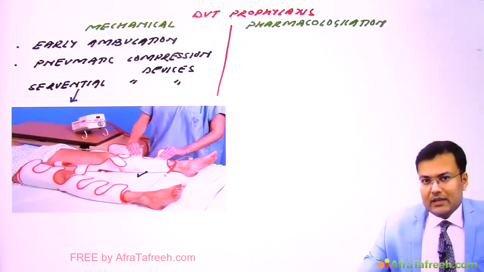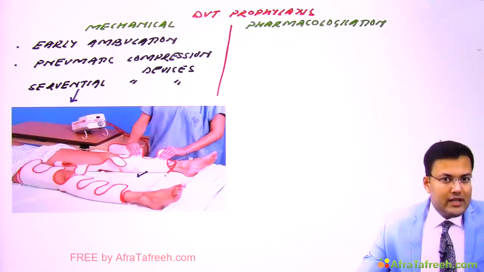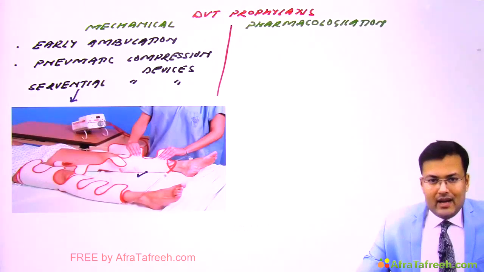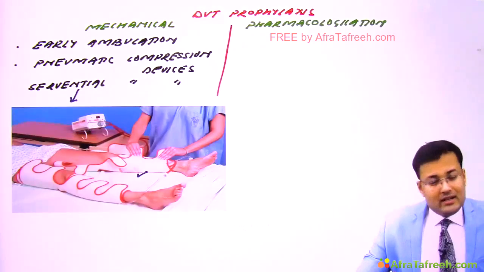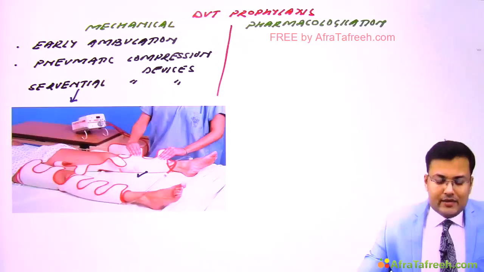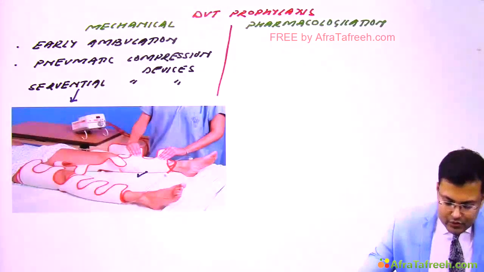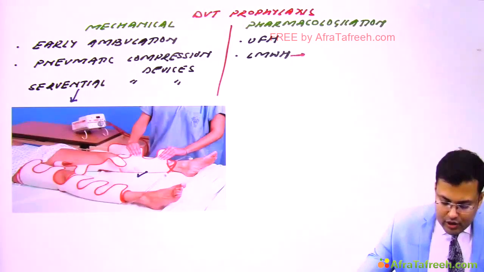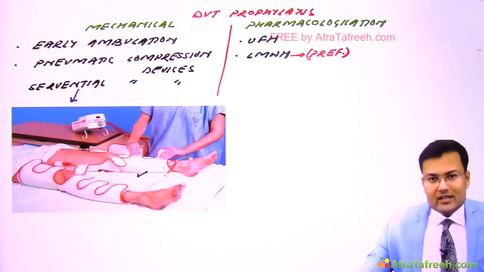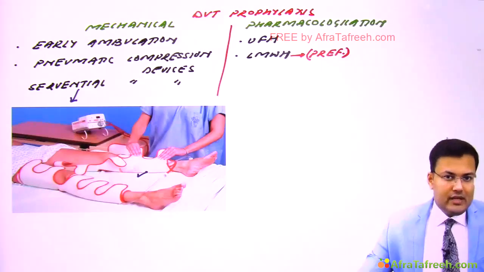In pharmacological methods, we have two agents which are used. One is unfractionated heparin and the second is low molecular weight heparin. You must be knowing that low molecular weight heparin doesn't require any monitoring. That's why it's preferred. So what are the agents we use? One is unfractionated heparin and the second is low molecular weight heparin. Which one is preferred? It's the low molecular weight heparin which is preferred. Why? Because it doesn't require monitoring. So this is DVT prophylaxis.